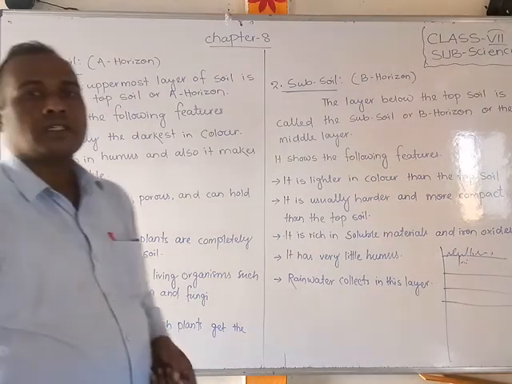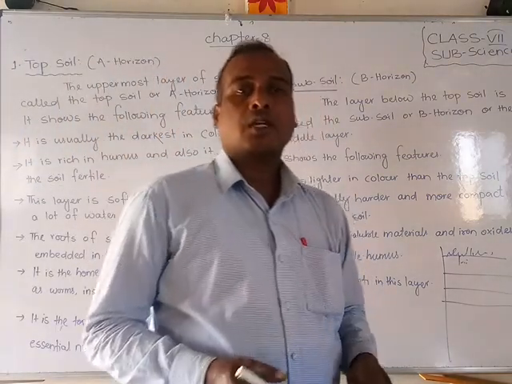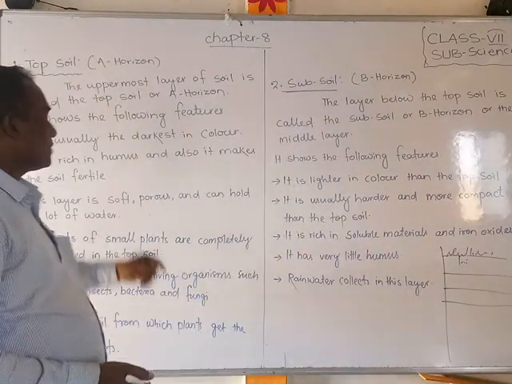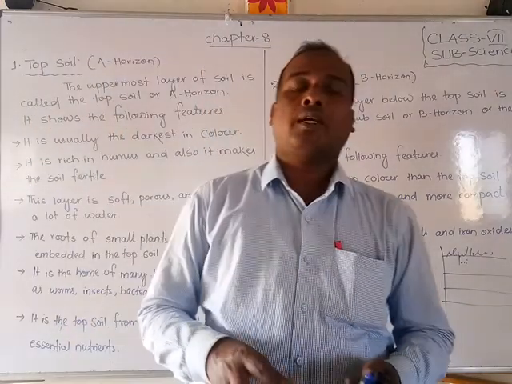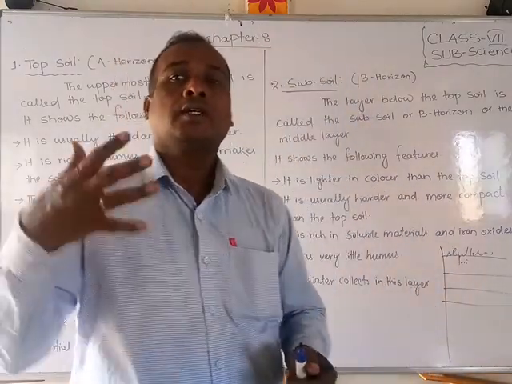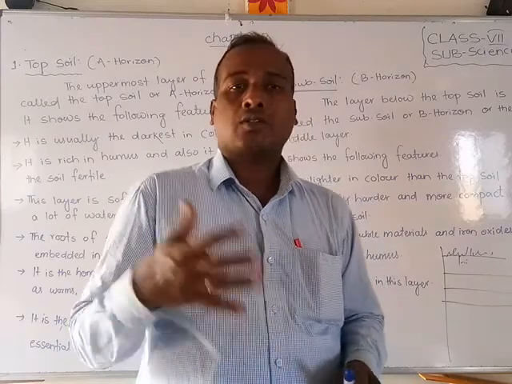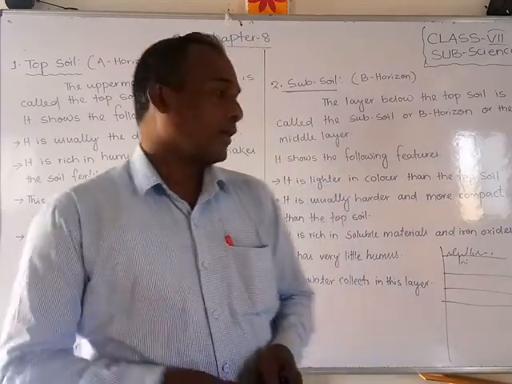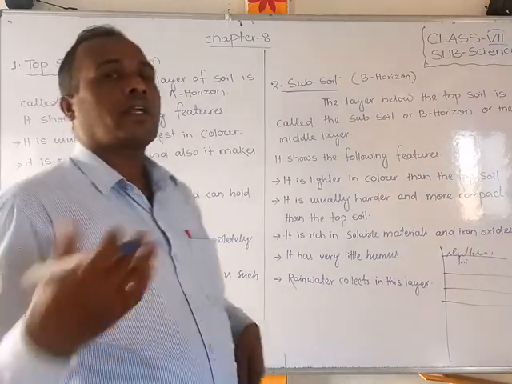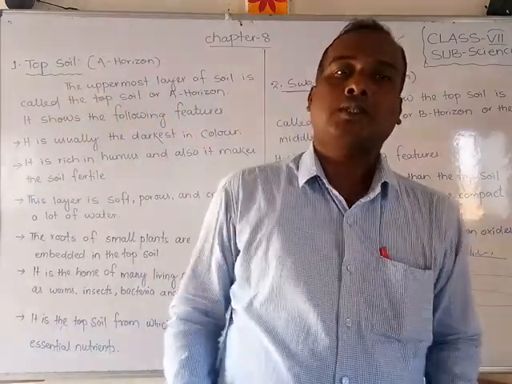This is the uppermost layer of the soil, and it contains water. It is soft, and it is also porous. Porous means it has holes, so oxygen or gas can be transferred. It can hold a lot of water, so whenever rain comes, water can be stored in this layer.